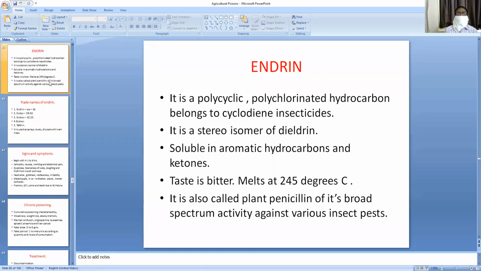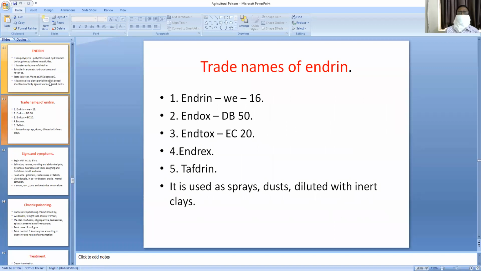So among these hydrocarbons, endrin is the important one, which is called plant penicillin, and it is a polycyclic polychlorinated hydrocarbon. It belongs to the cyclodiene insecticides. It is a stereoisomer of dieldrin, soluble in aromatic hydrocarbons and ketones. Taste is bitter, melts at 245 degrees centigrade. It is called plant penicillin because of its broad spectrum activity against various insect pests. Trade names of endrin: Endrin WE16, Endox DB50, Entox EC20, Endrex, Tafdrin. It is used as paste, dust diluted with inert clays.